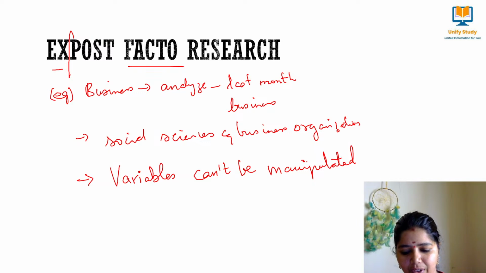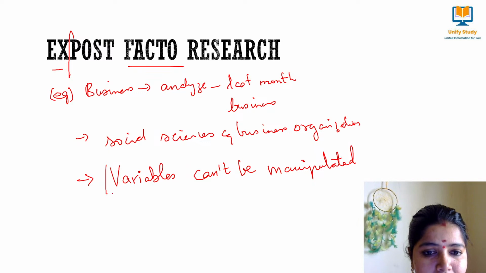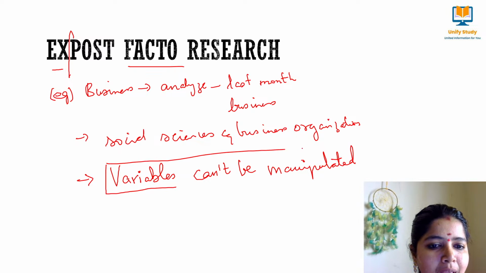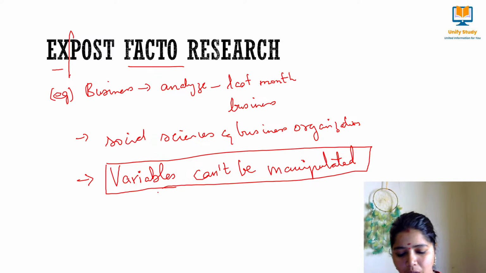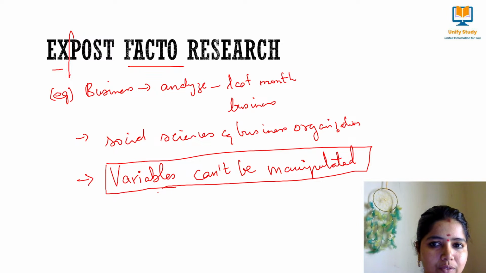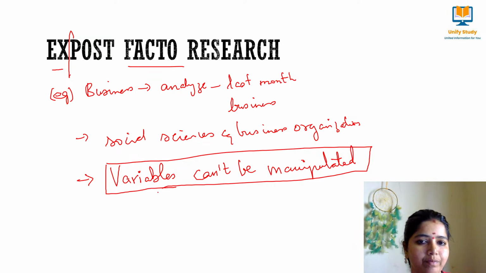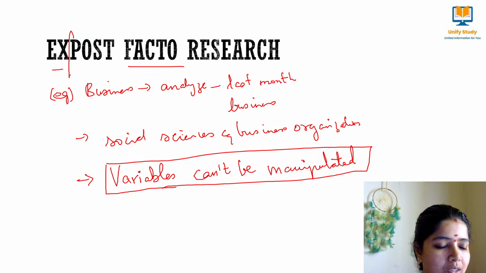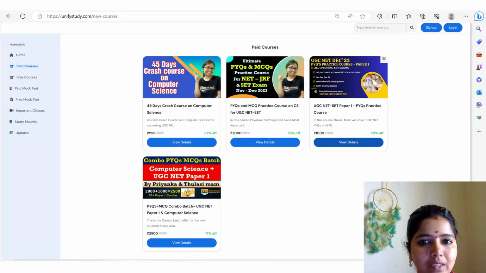Clear? And this we call what? Ex post facto. Here the word you have to remember is that the variables cannot be manipulated. Remember this, no variables can be manipulated, has to be kept in mind in terms of ex post facto research, which has happened before. Clear? Yes. Next one.